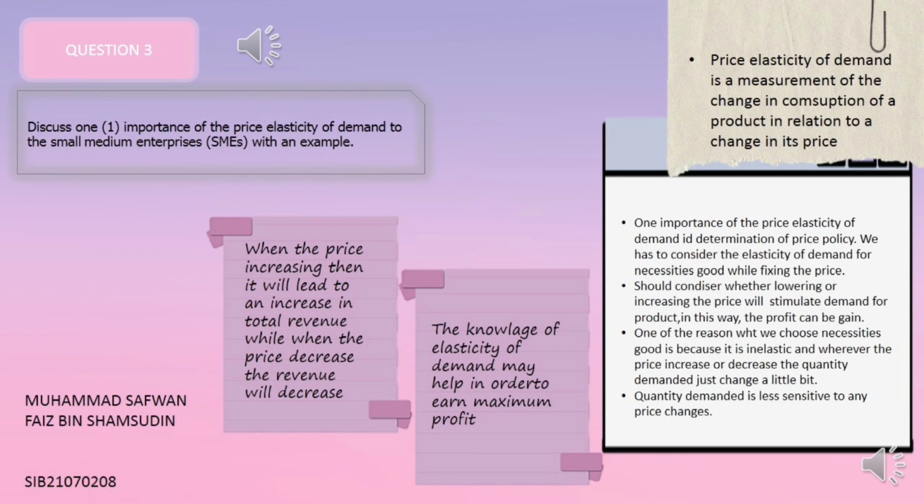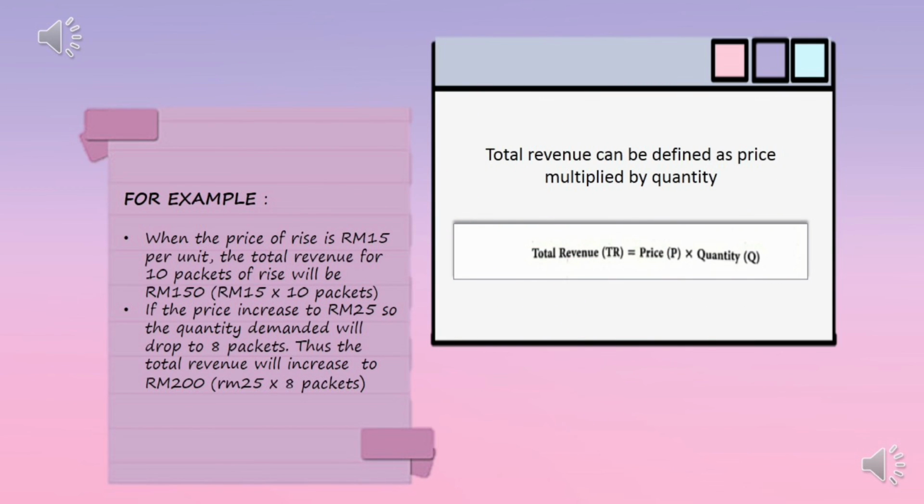For instance, when the price is increased, then it will lead to an increase in total revenue. While if the price is decreased, the total revenue will decrease. Therefore, the knowledge of elasticity of demand may help in order to earn maximum profit. Total revenue can be defined as price multiplied by quantity.